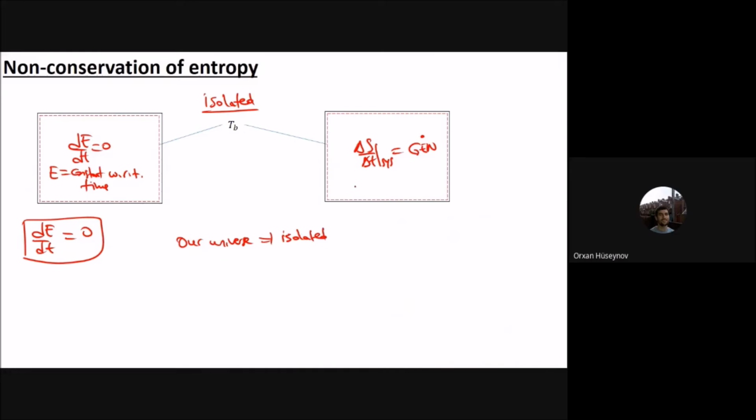But entropy is positive. The change of entropy with respect to time is always positive. dS/dt can be 0 when the process is reversible. For reversible processes, this term is 0, no generation. But since the universe is irreversible, dS/dt is always greater than 0 for the universe.